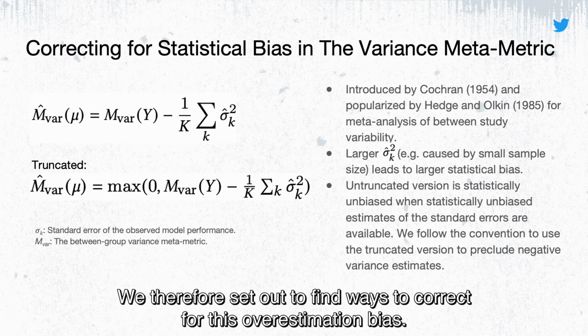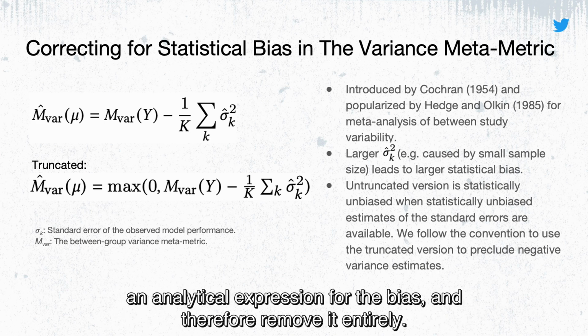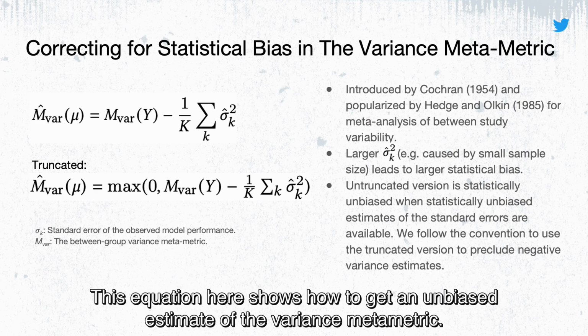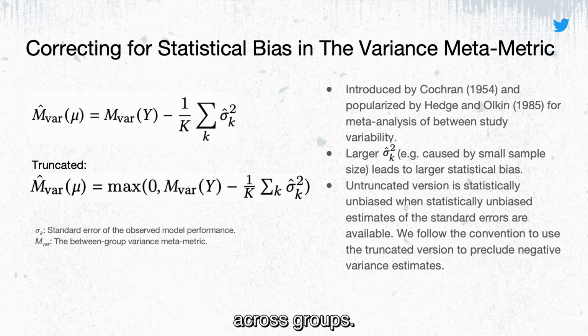We therefore set out to find ways to correct for this overestimation bias. Through mathematical derivation, we found that for the variance MetaMetric, we can get an analytical expression for the bias, and therefore remove it entirely. This first equation here shows how to get an unbiased estimate of the variance MetaMetric. We're basically subtracting from the biased variance estimate the average sampling variance across groups.